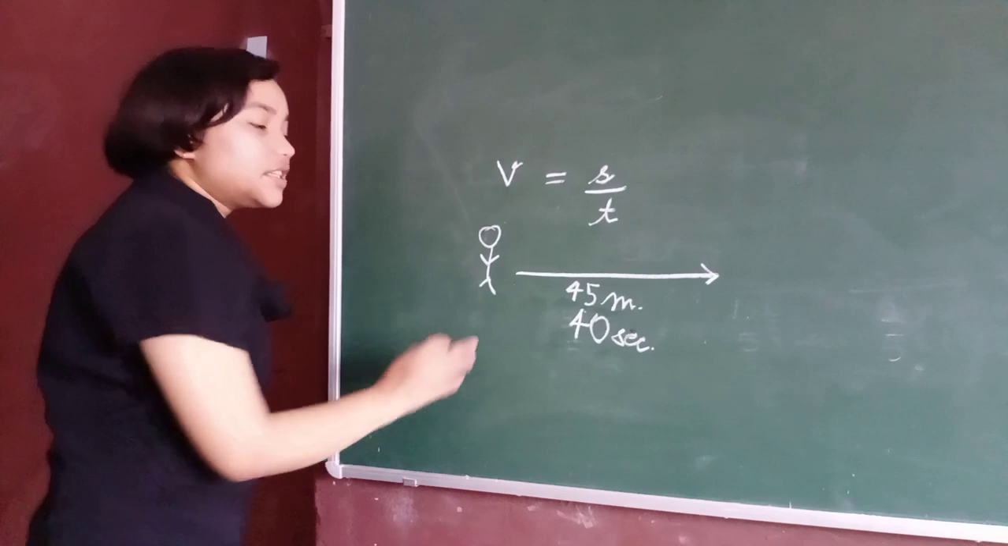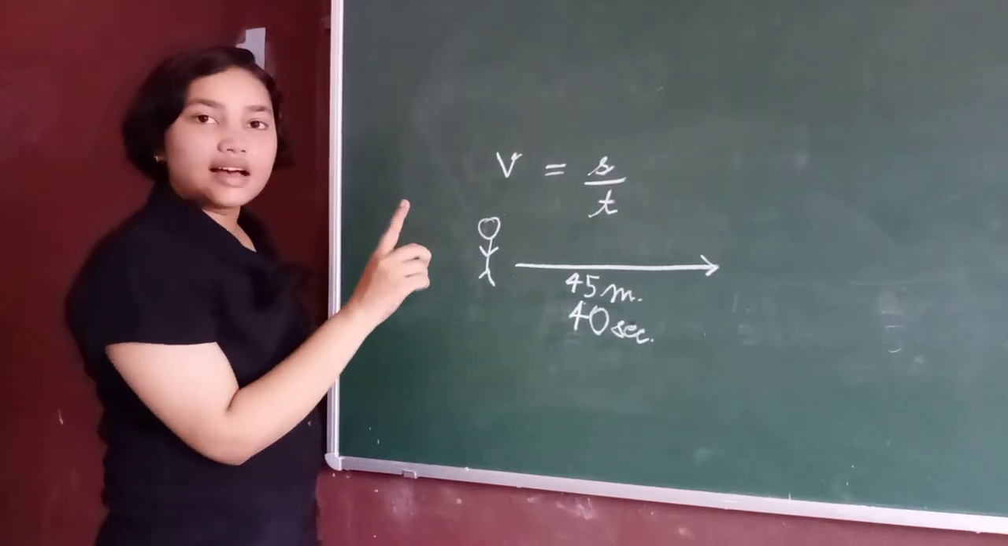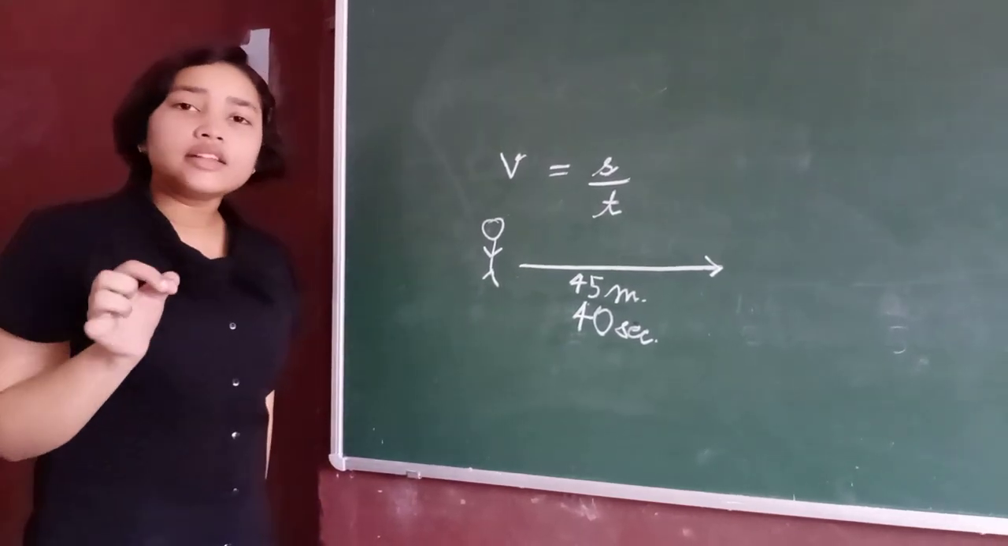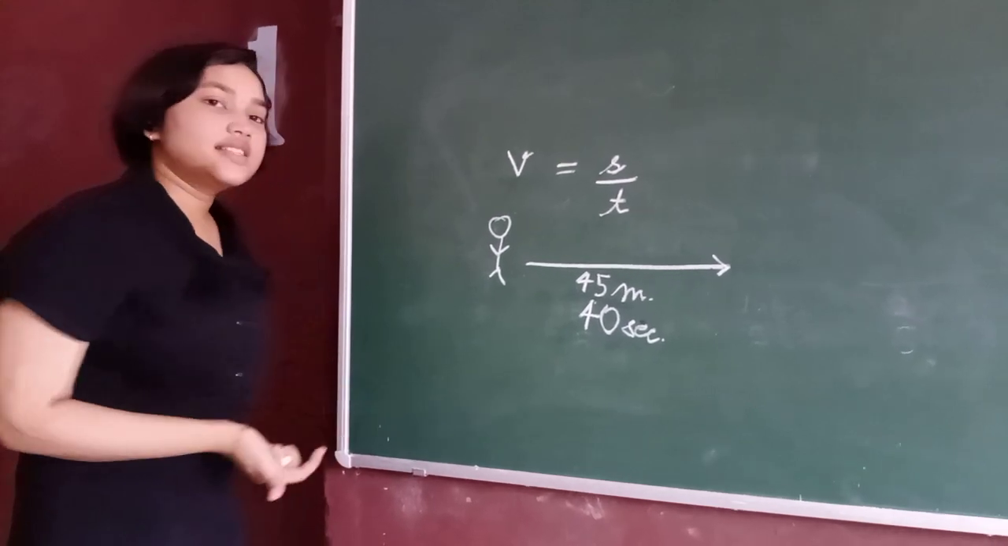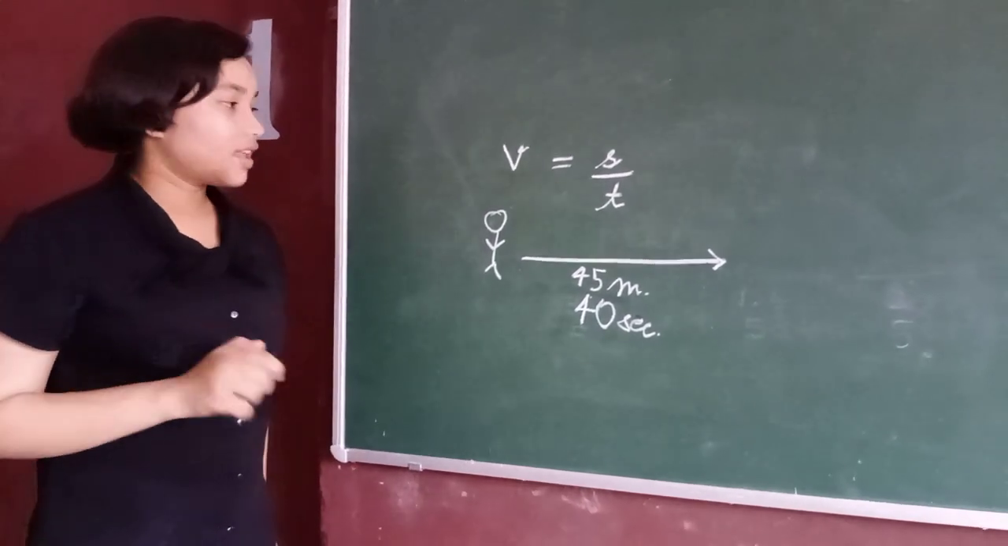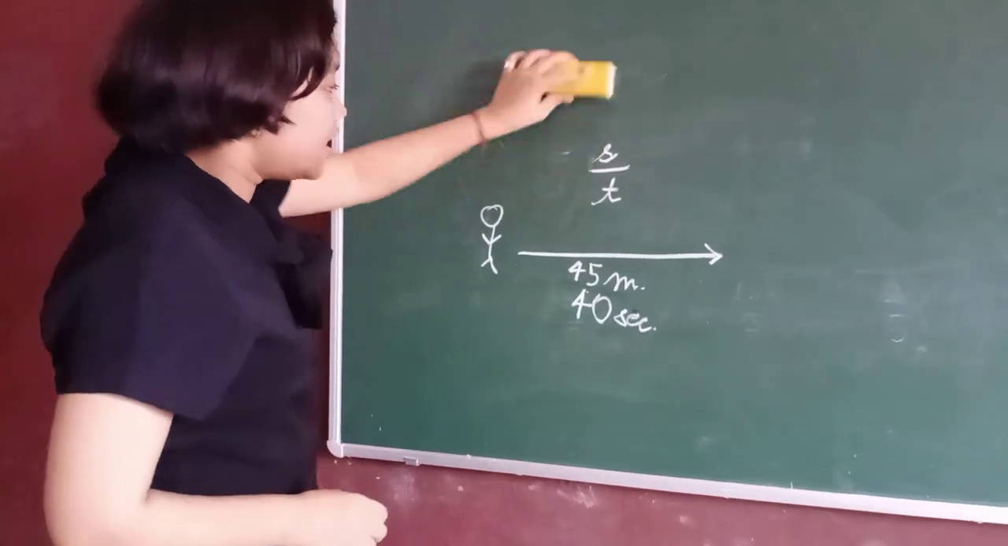This is a positive velocity. Now, how can the velocity be 0? If an object does not show any motion, then we can say that its velocity is 0. How can velocity be negative?